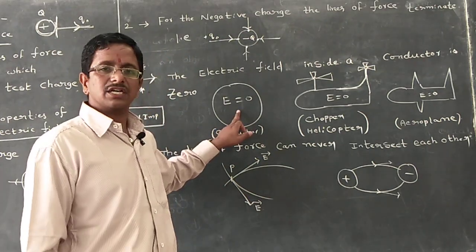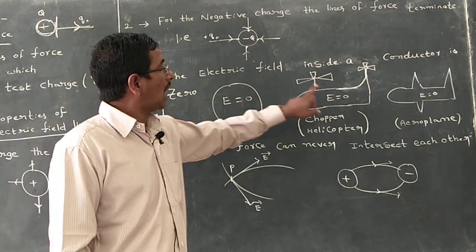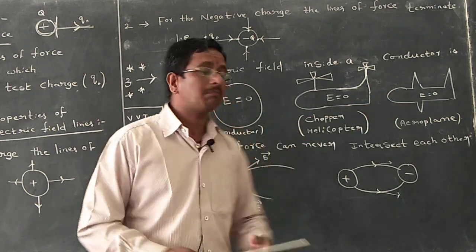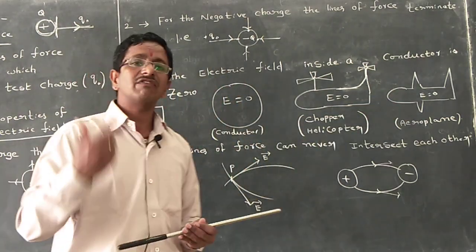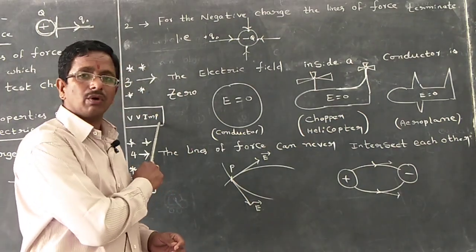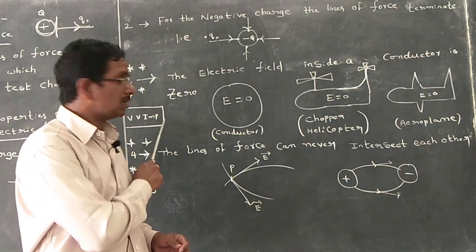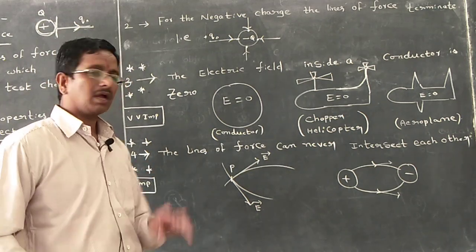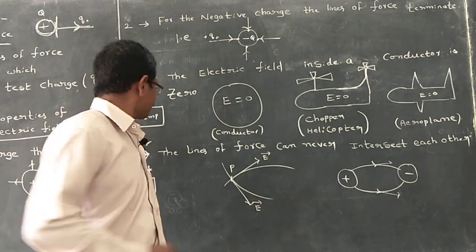Therefore, the electric field inside a conductor is 0. And this is an application. Remember, this point is frequently repeated in the CBSE syllabus. So that is why I wrote here, very very important. Please note this point. Now our fourth point.